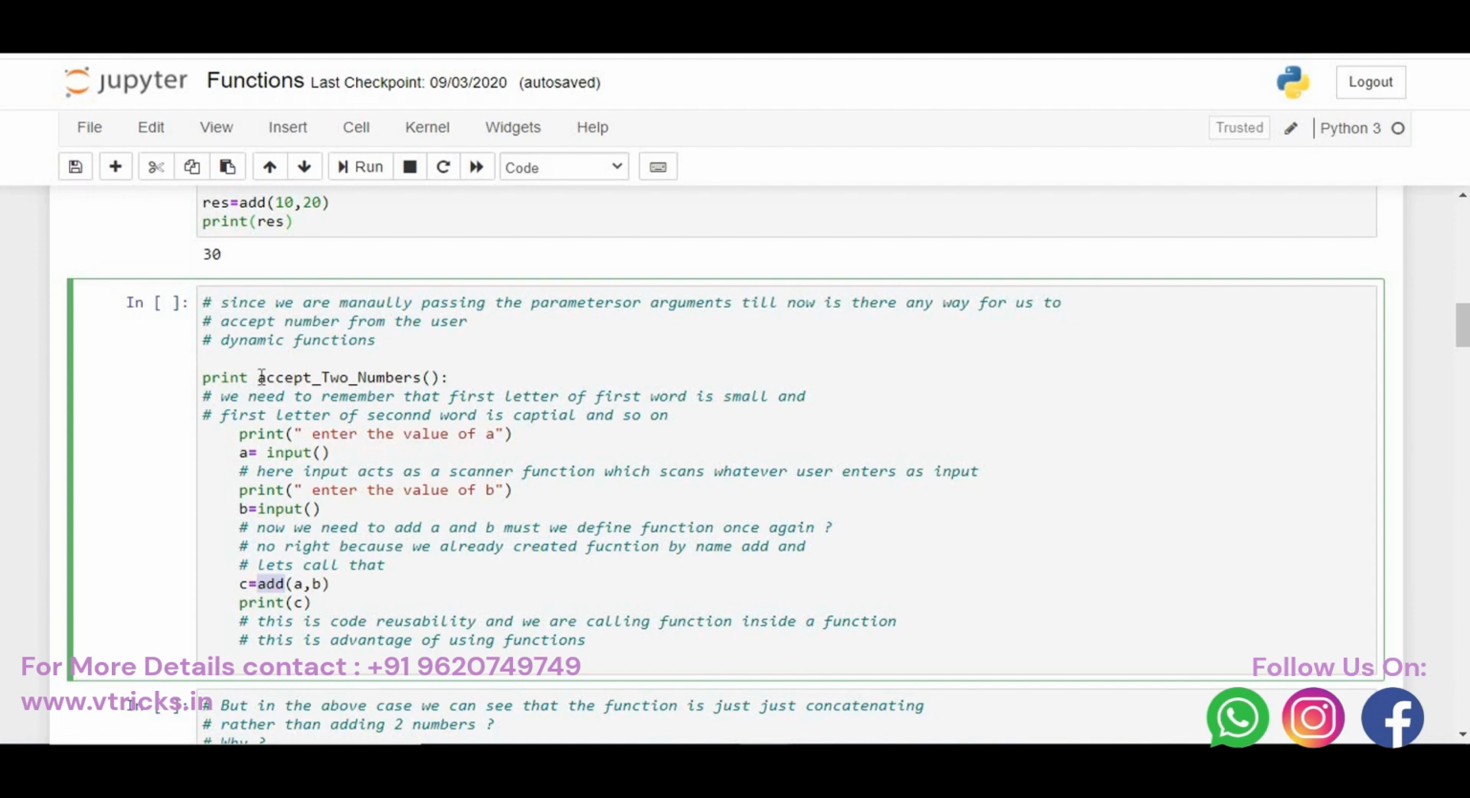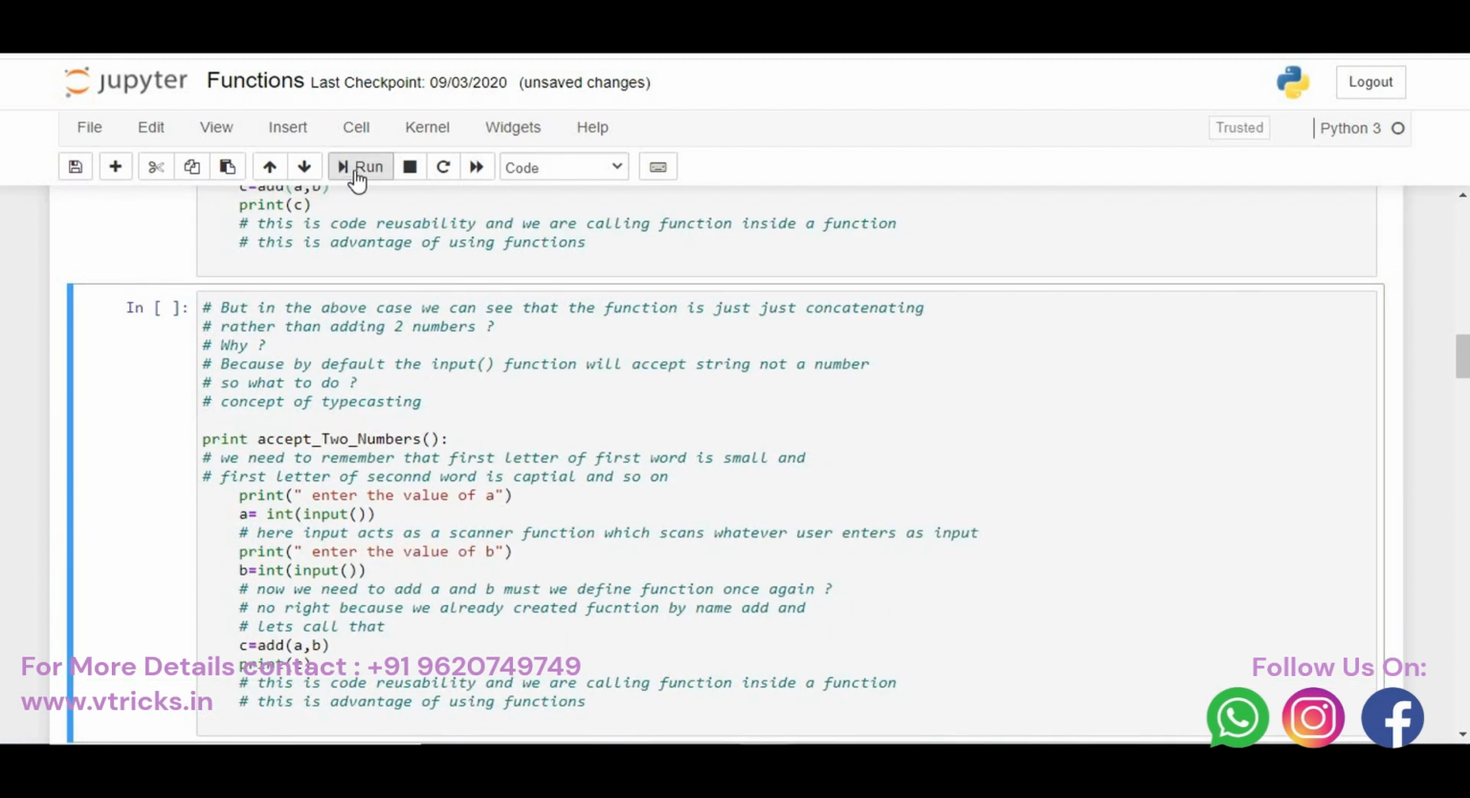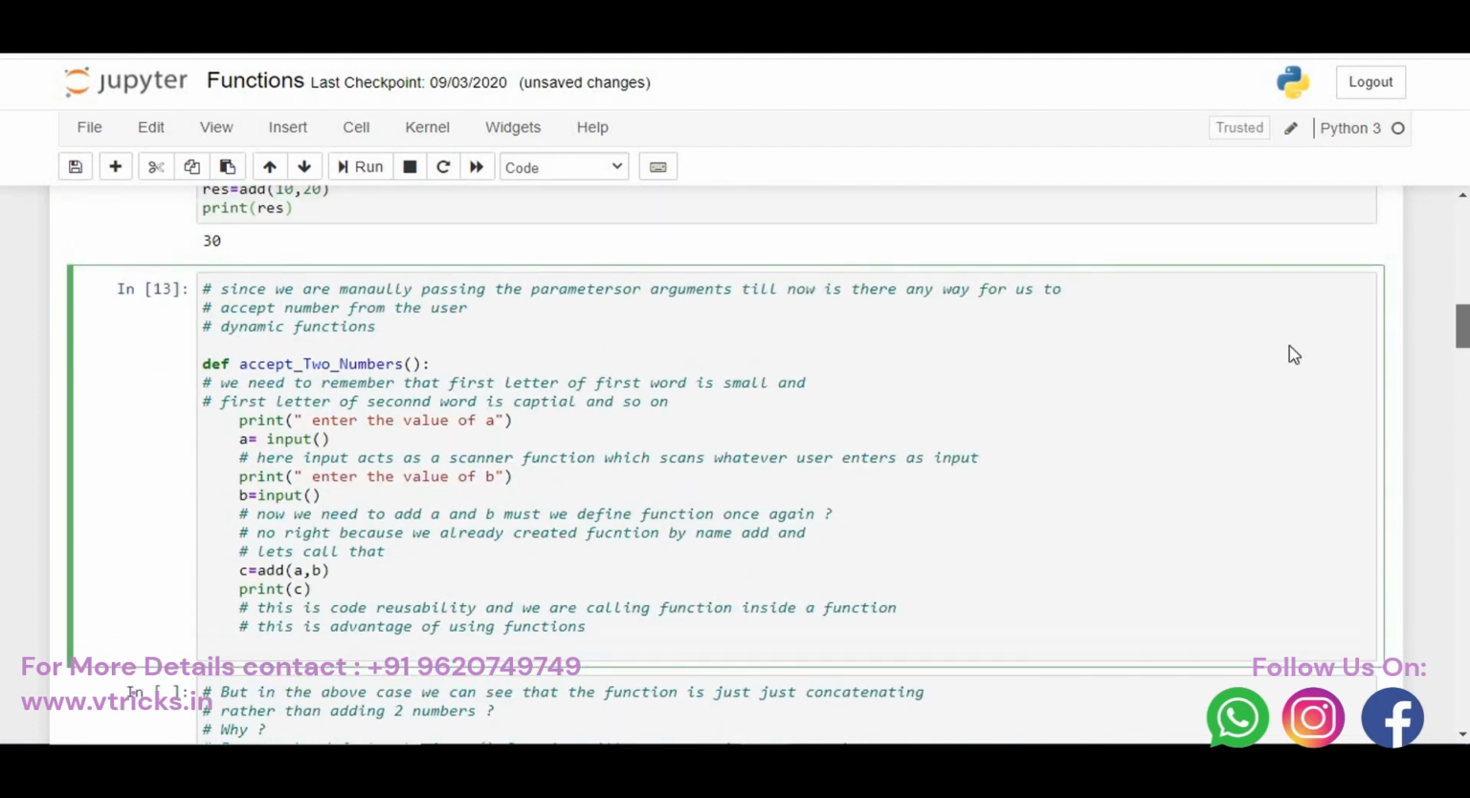I have defined a function by the name accept two numbers. So I say def accept two numbers, and I say print enter the value of a, print enter the value of b. Then I will call add a comma b, then accept the result in c, then I'm printing that c. Let's see how this works. Okay, now I already defined the function a and b. Fine. So what we do now is I'll call that function.